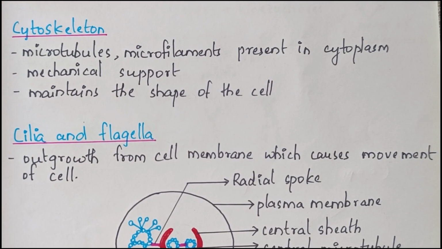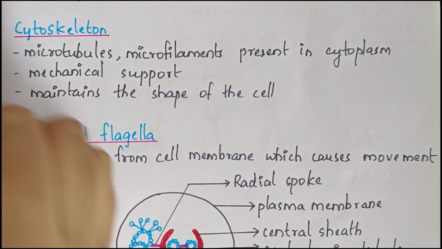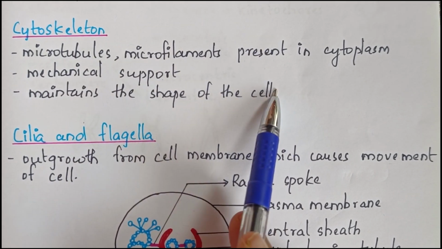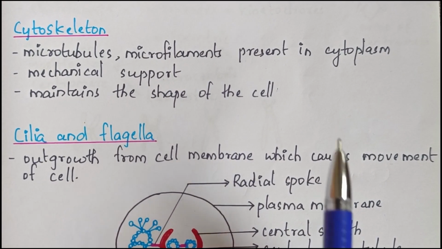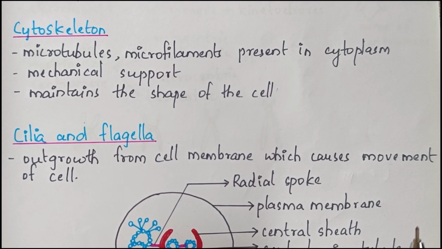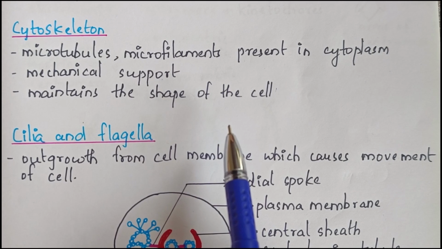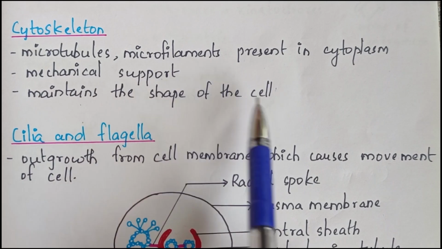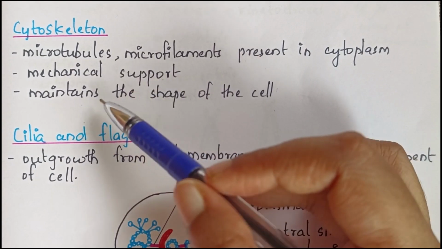Next one is cytoskeleton. This is also not very important from the exam point of view. It is a collection of microtubules and microfilaments present in the cytoplasm. And this network of filaments is a proteinaceous structure. Functions include mechanical support, and it also maintains the shape of the cell, and motility. So these are the functions of cytoskeleton. This is also not very important from the exam point of view, but I just shared it as extra information.